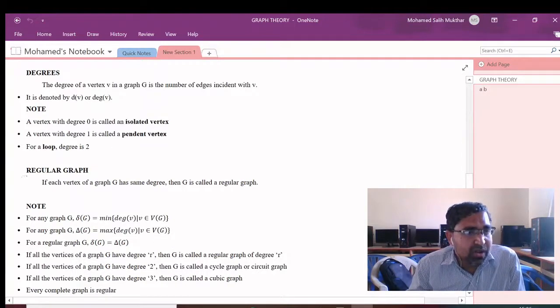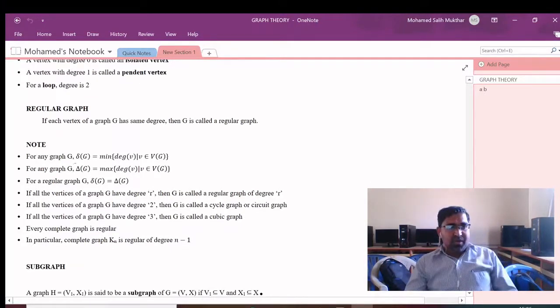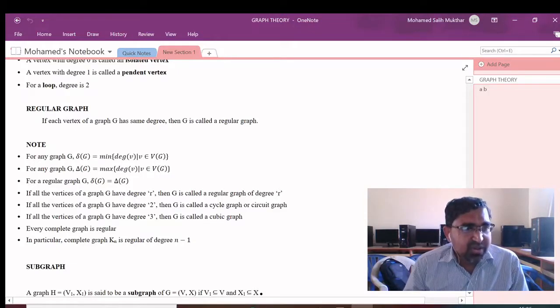Next, another important concept, the regular graph. If each vertex of a graph G has equal degree, then the graph is called a regular graph. If we denote the minimum degree by small delta of G and the maximum degree by capital delta of G, then in a regular graph both are equal because all the vertices have the same degree.